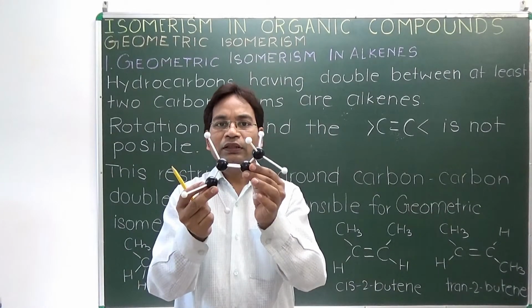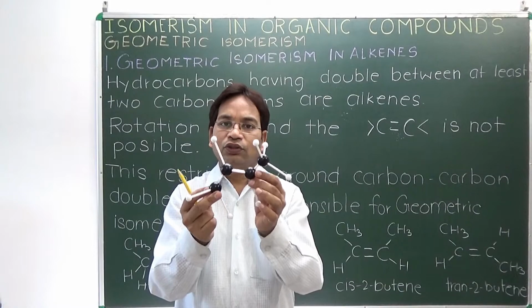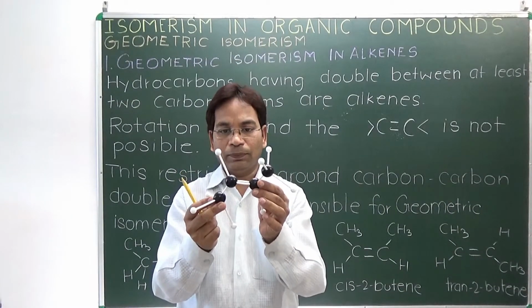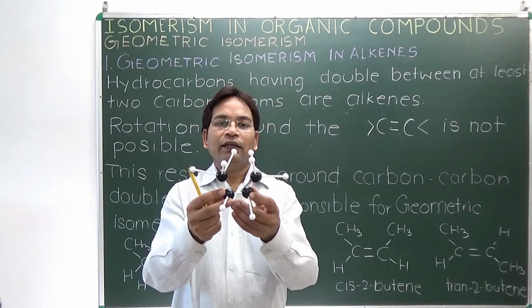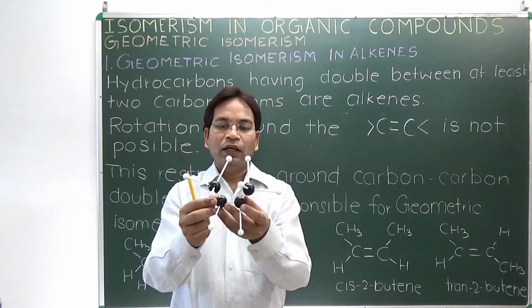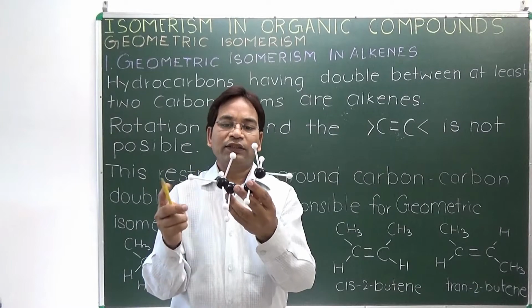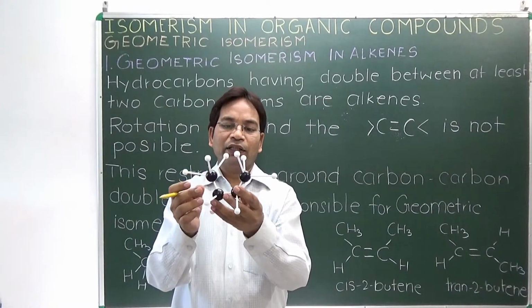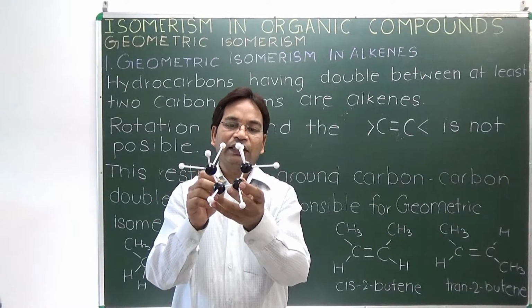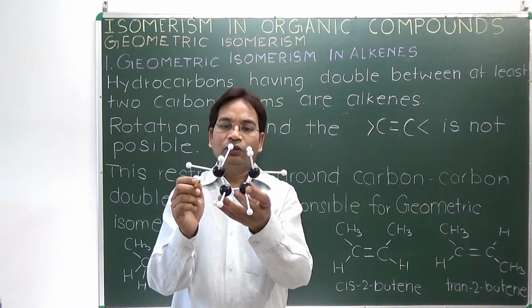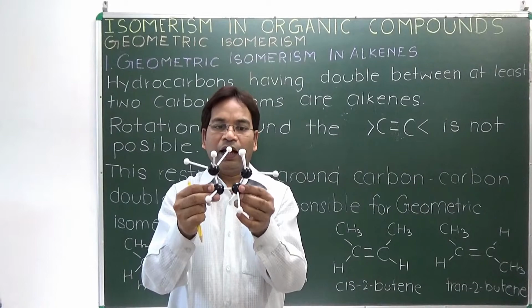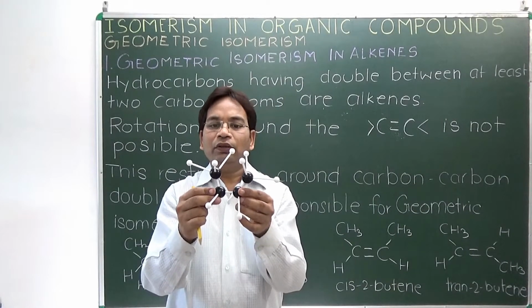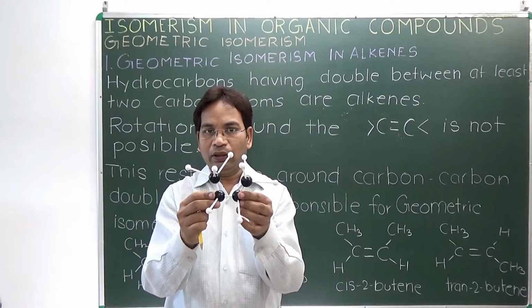For example, this one is trans 2-butene, whereas this is butane. In the butane structure all the carbon atoms are joined with single bonds, so rotation is possible, and rotation makes the compound more stable.